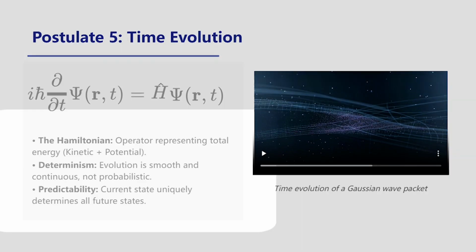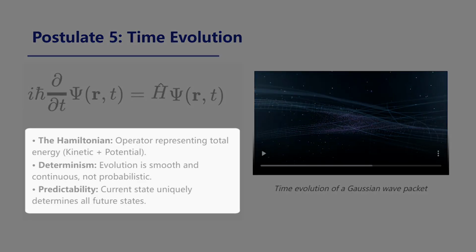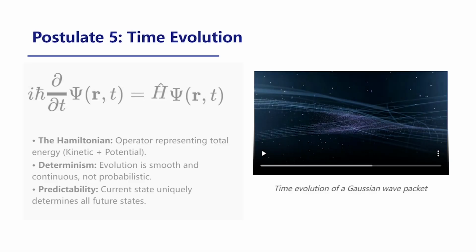The key operator here is the Hamiltonian, denoted by H. As we discussed when covering operators on page 4, the Hamiltonian represents the total energy of the system. It acts as the generator of time evolution, dictating exactly how the wave function oscillates and moves. To visualize this, let's observe a Gaussian wave packet. While the probability density might spread out, the way it changes is smooth and continuous. Let's watch the simulation.